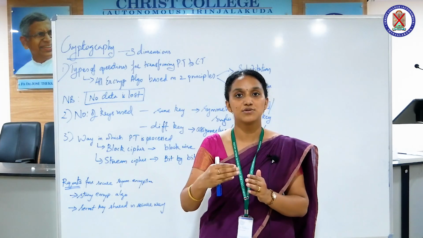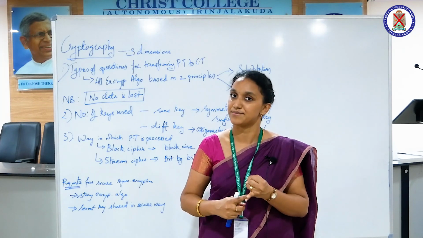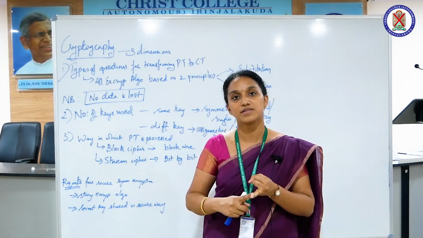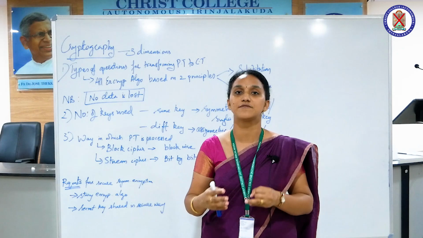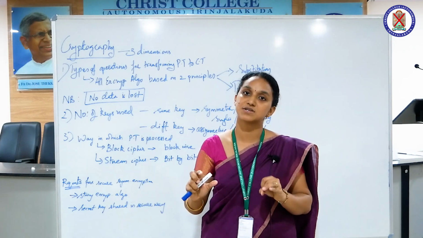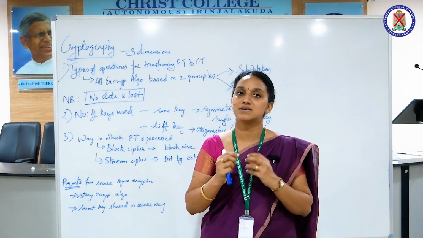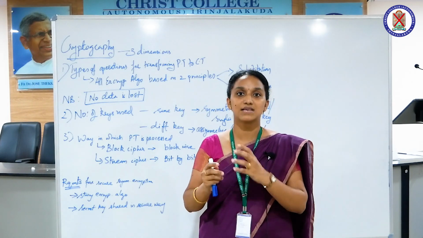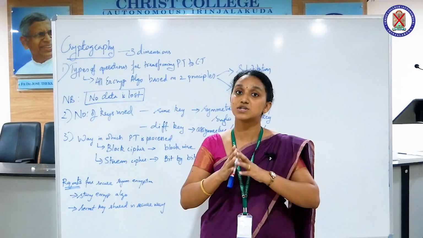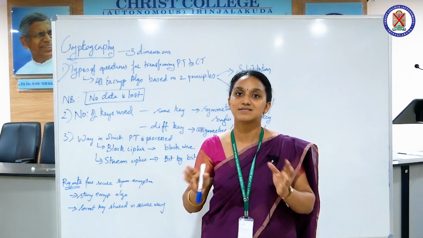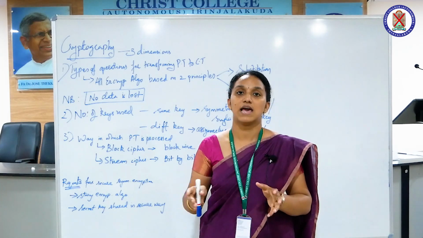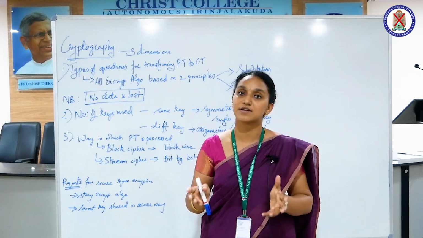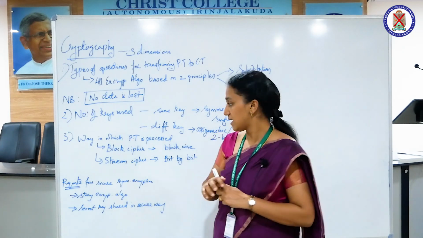So a strong algorithm is a very important requirement. The second important requirement for secure symmetric encryption is secret key distribution. We have already said the secret key is the same for both ends. So it should be distributed very safely and securely, and this is yet another important requirement.